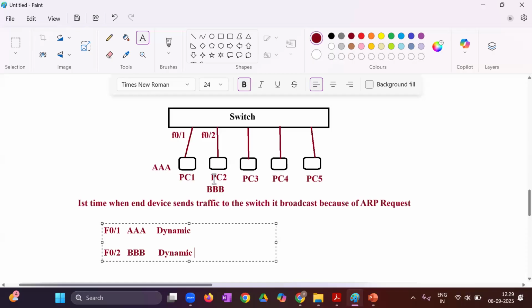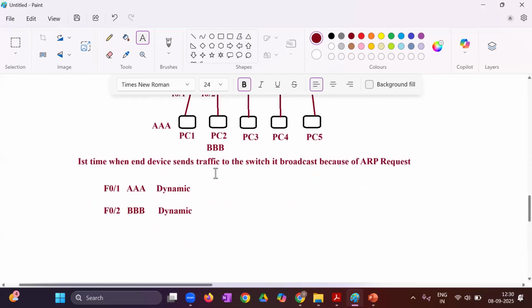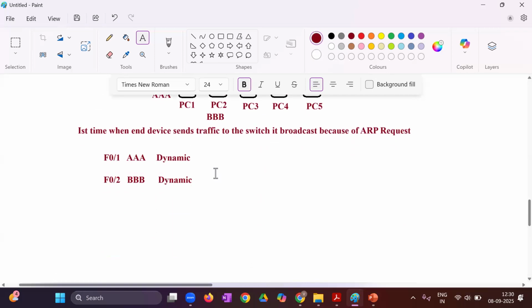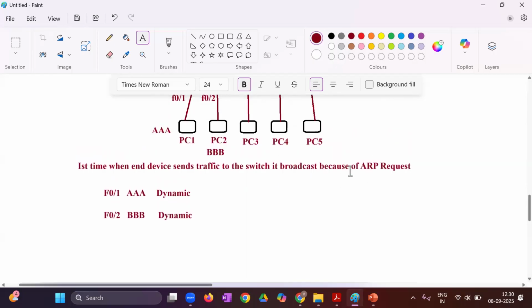That's why, whenever it learns a MAC address, it maintains that entry in the MAC address table for 300 seconds, which is 5 minutes. If they have communicated within 5 minutes, that is fine. If they have not communicated, they will again require broadcast, and we'll discuss that part again. So as of now, you can write that switches, for the first time, support broadcast, then unicast. And the reason for this broadcasting is ARP request, Address Resolution Protocol. Later on we'll come to the ARP topic. Clear?